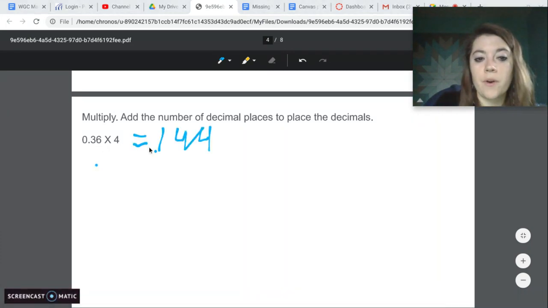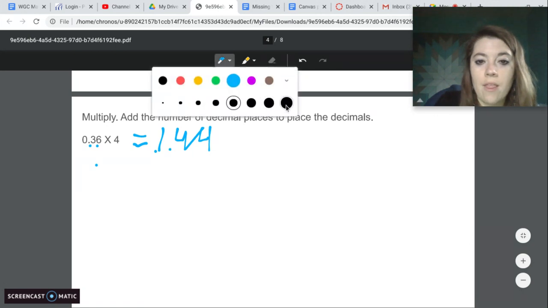36 hundredths times 4 equals 144. Now, 144 is not our answer. We need to figure out where this decimal place should go. So we look to the decimal to figure out how many decimal places there should be. So we've got 1, 2 numbers after the decimal. So we come over here and we're going to go 1, 2, and our decimal is going to go right there.